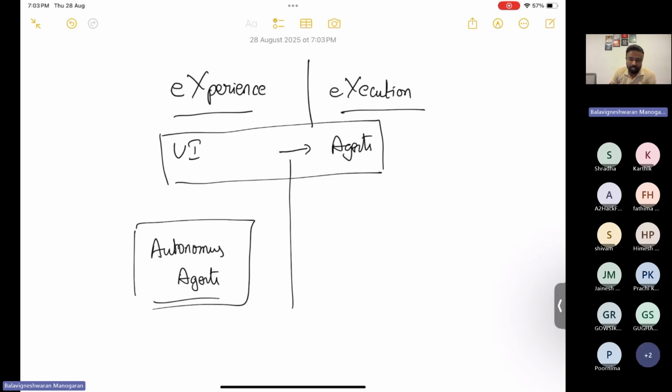So as and when data comes from a ticketing tool, how an agent can act on it, that is what we are going to see. This is going to be autonomous. So the first section we will talk about with experience and execution. The second section will only talk about execution, how agents can act autonomously on a set of data.